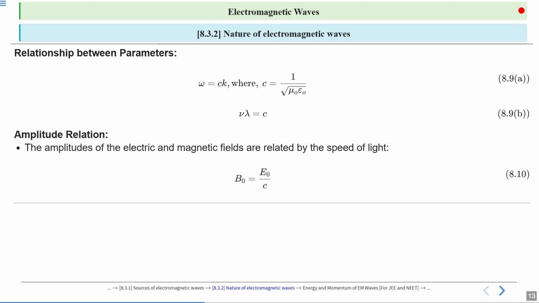So these are the relations: omega is equal to 2 pi nu, k is equal to 2 pi by lambda. We found the ratio omega by k equal to nu into lambda. We know that nu lambda is the speed of the wave, and since we are considering a wave in vacuum, the speed is the speed of light, c. These are all the relations between the parameters, along with the amplitude relation of the electric field and magnetic field.